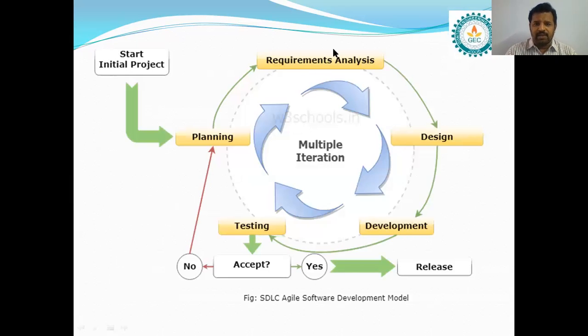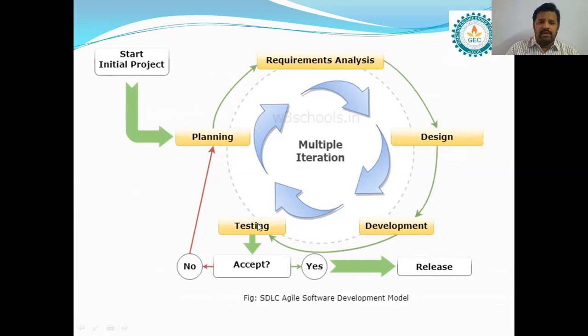See here, this is the diagram for the Agile software development model. Here, this is the starting point where we can start the initial project. Then go to the first phase, that is planning. After that, we go to another phase called the requirement analysis phase. From this phase, we go to the design phase. After that, go to the development phase. Once after developing, the code will be forwarded to the testing department. The testing department will perform the testing on the given code.